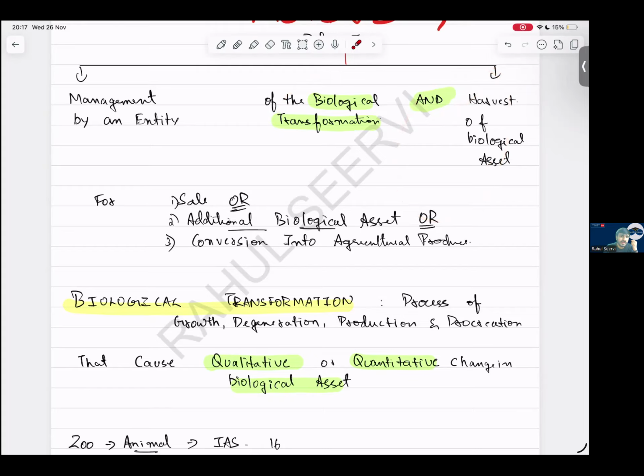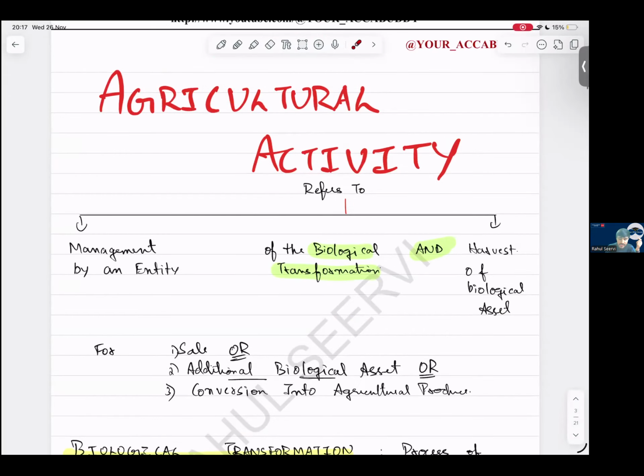What is the harvest? From cow, milk. From this poultry farm, eggs. Why, sir? For sale, I am planning to sell it. Or additional biological asset, I am multiplying the biological asset. Or I am waiting for that to be converted into agriculture produce. This is known as agriculture activity. So IAS 41 will apply when it is agriculture activity.